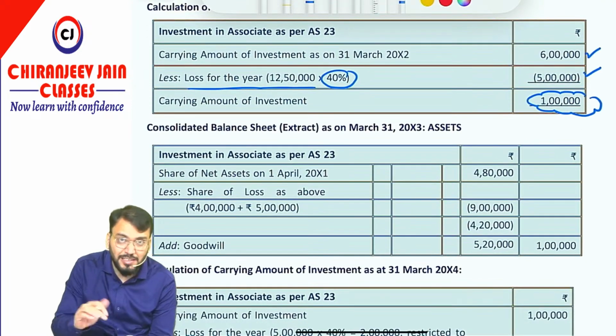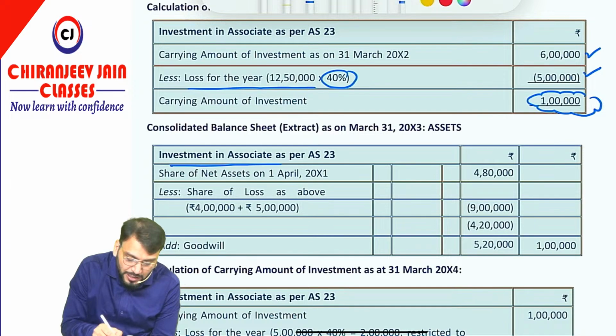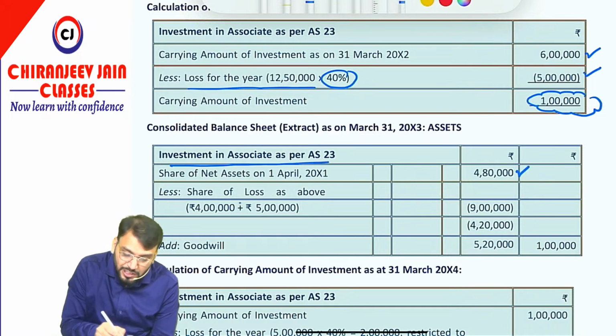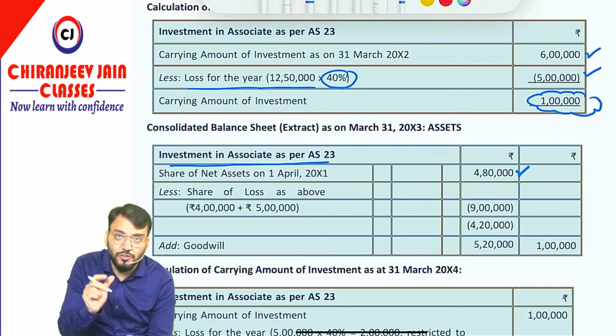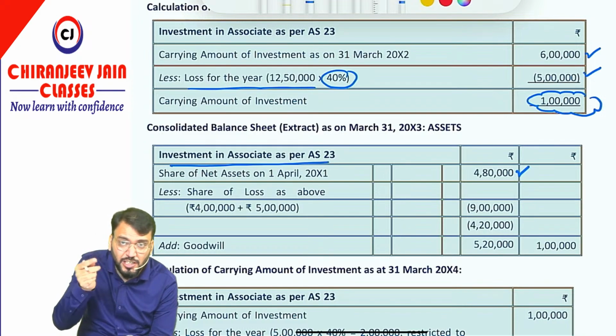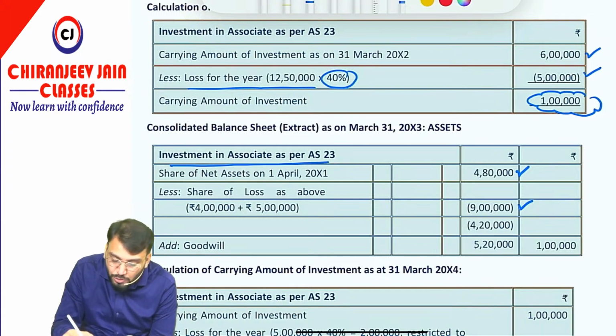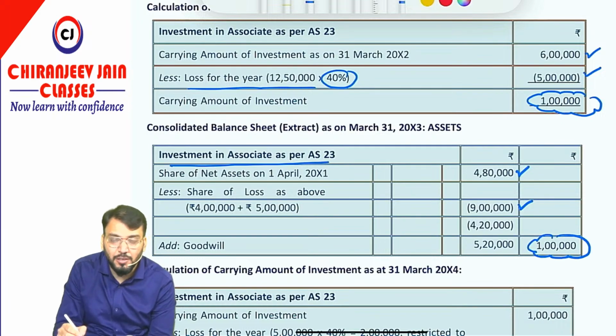So how to show it in the balance sheet? Investment in associate as per AS 23. The share of net asset was 4 lakh 80,000. Share of loss is 4 lakh in the first year and 5 lakh in the second year. Total loss is 9 lakh. So it will come negative 4 lakh 20,000. And when we add goodwill of 5 lakh 20,000, automatically it will come to 1 lakh.